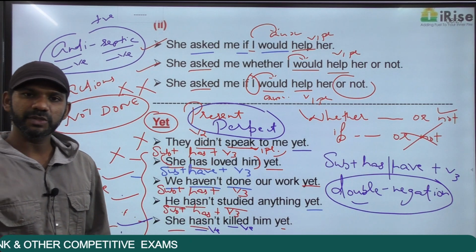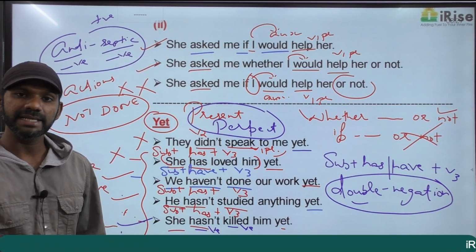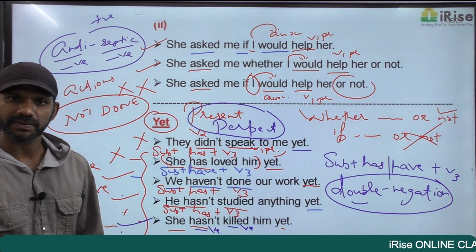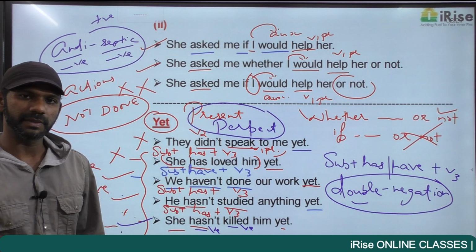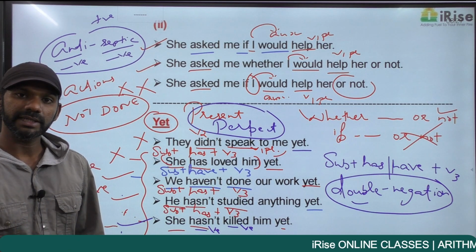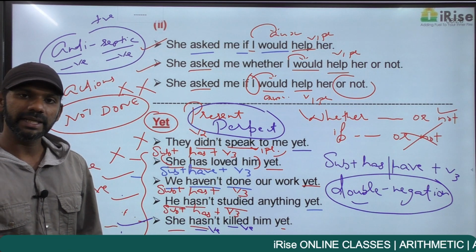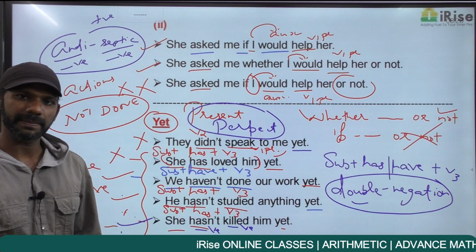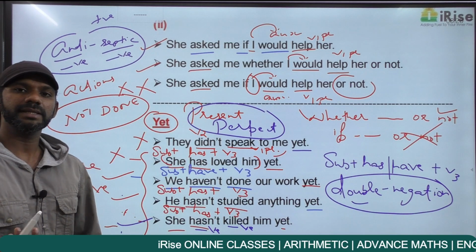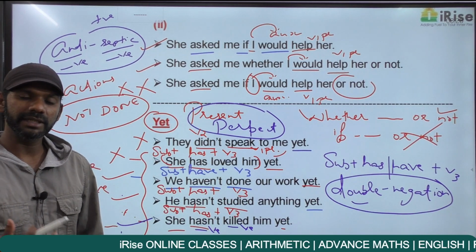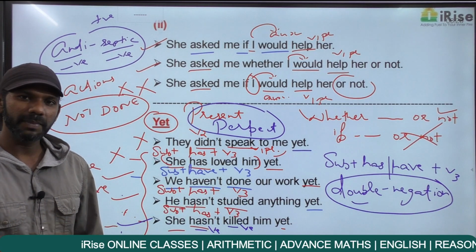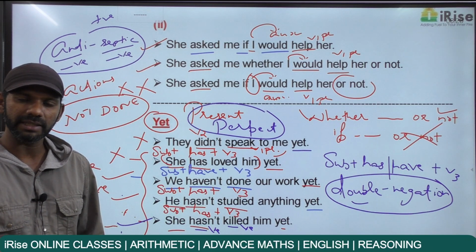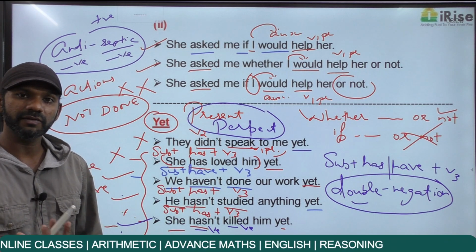Anti-ragging, anti-corruption, anti-terrorism, anti-virus, all these are positive words only because of double negation. Not impossible. Not is negative, impossible is also negative. Double negation, not impossible means possible. Not bad, positive. Now not bad means good, but not bad cannot be termed as that positive. Not bad means an average performance. An okay kind of performance is termed as not bad. Still it is positively charged because of double negation.